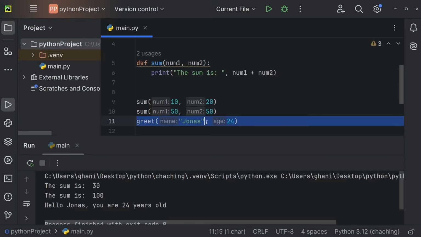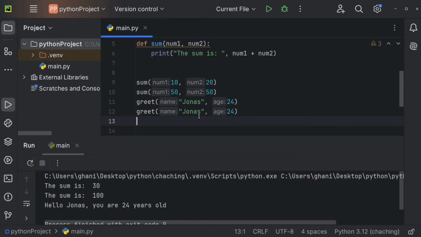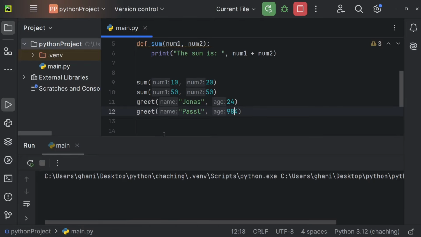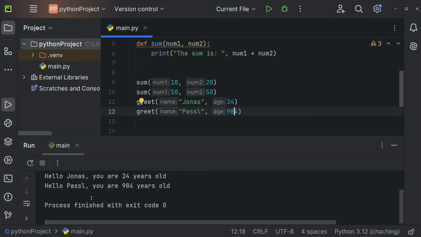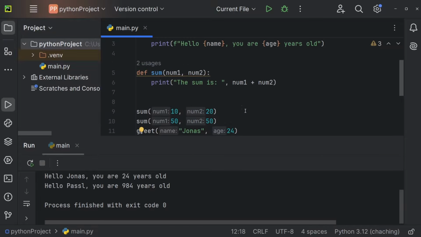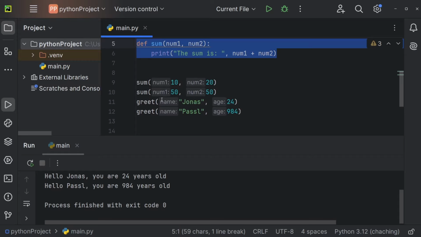And I can also call this function once again. Now for maybe puzzle, he's 98 years old or 984, doesn't matter. And now we're getting hello puzzle, you're 984 years old. And that's pretty nice about a function. You define the functionality once, and then you can use it over and over again and adjust it to your needs by passing the actual values.